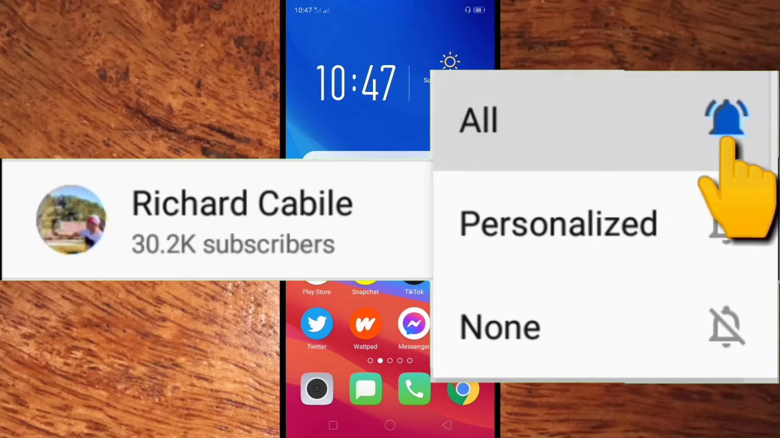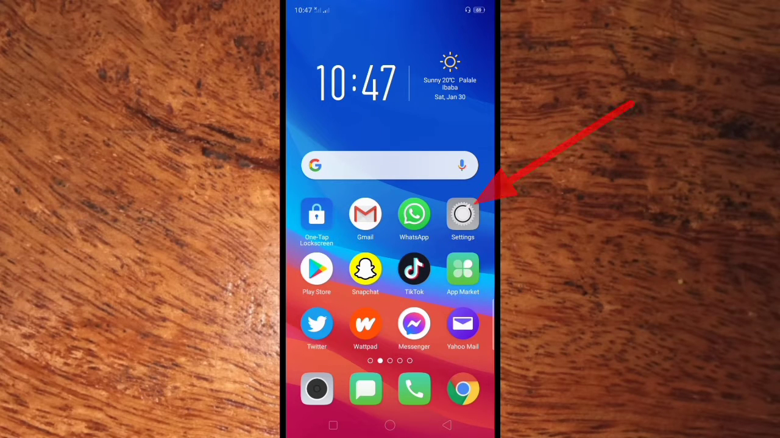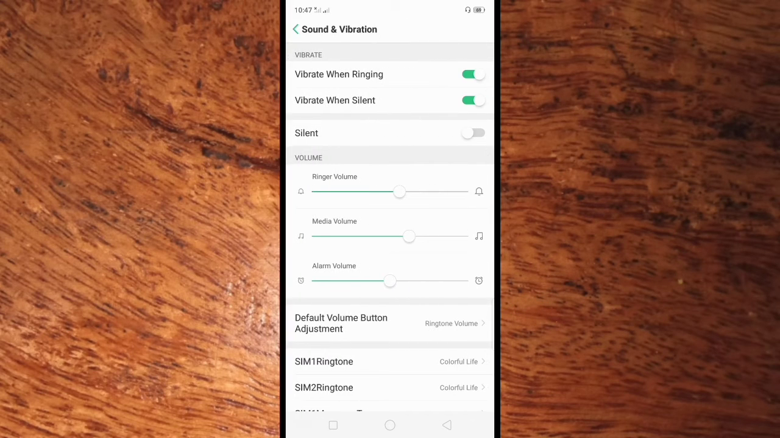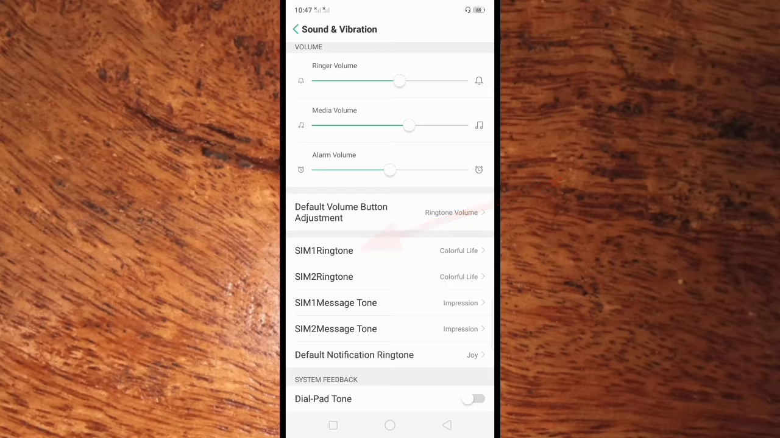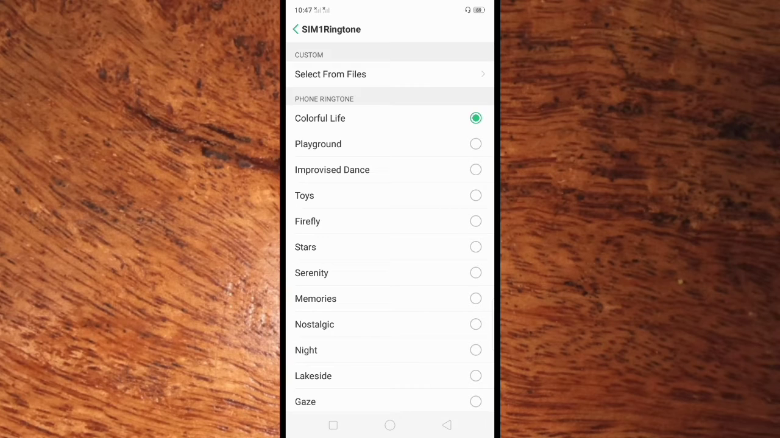Okay guys, let's start. All you have to do is go to Settings in your Oppo A5s mobile phone. And here in Settings, go to Sounds and vibration, click this. And here in Sounds and vibration, you can see below the SIM1 ringtone. So all you have to do is click SIM1 ringtone. And now you can change the ringtone of your SIM1.